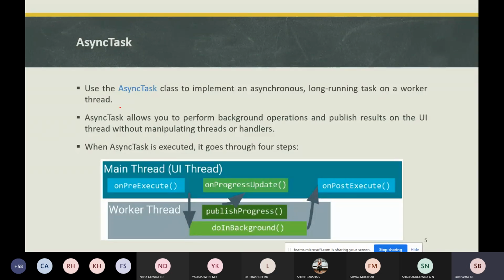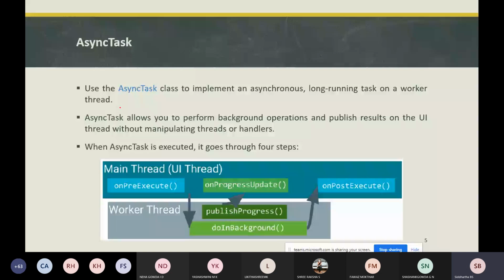It has been developed to help the thread class and handler classes. This async task will be used for short operations. If you want to perform a short operation, use async task.